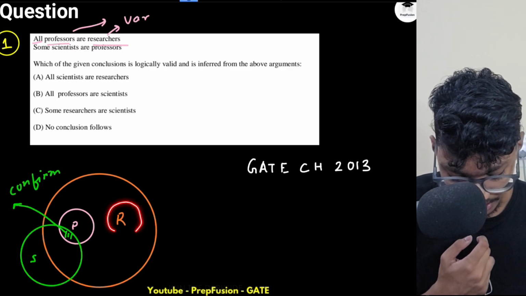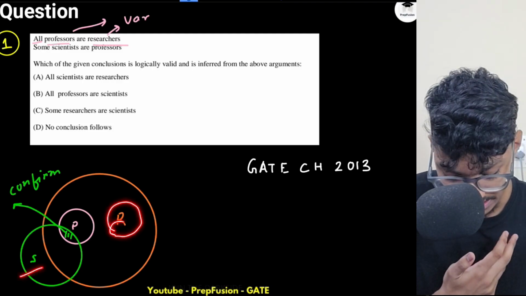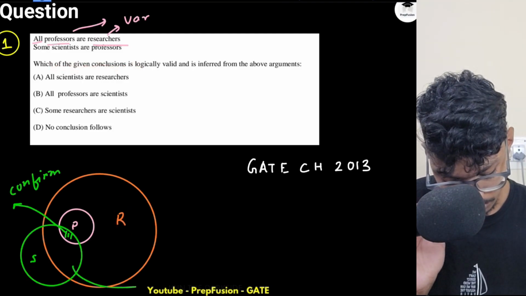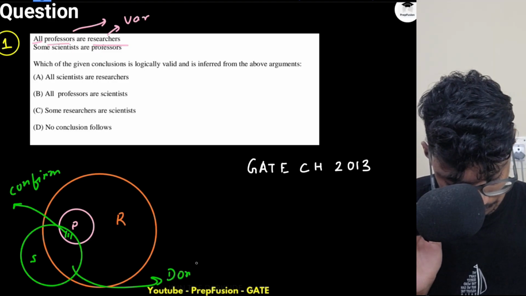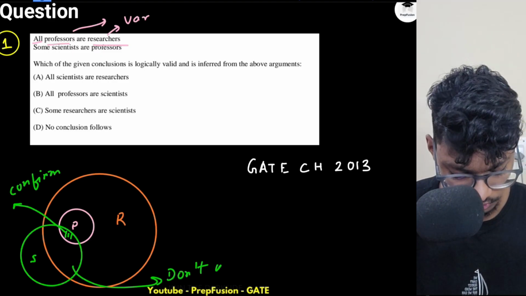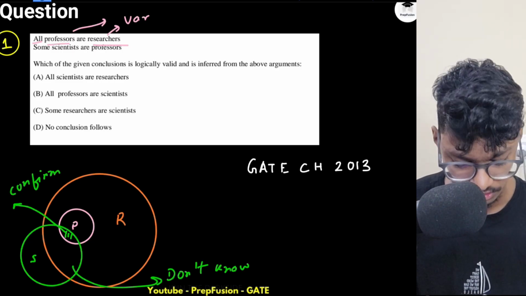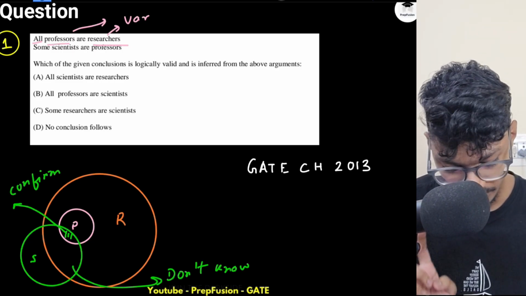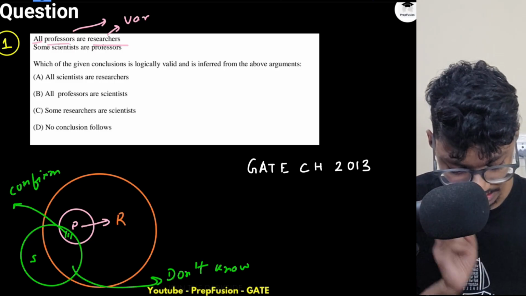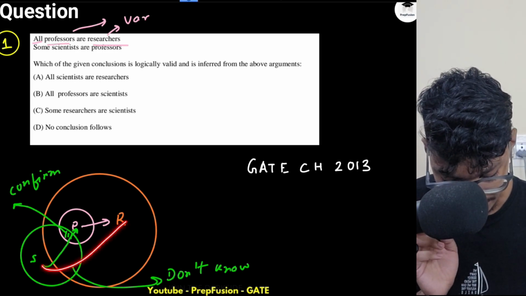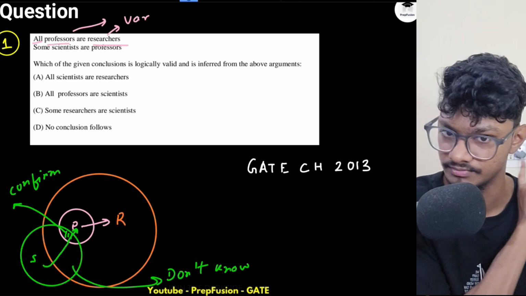But do I have any relationship between researchers and scientists? They haven't told me anything, so I don't know anything. This can be true or cannot be true. I am not sure here. What relationship they have given me is between professor and researcher, and between scientist and professor. So there is no exact relationship between scientist and researcher.